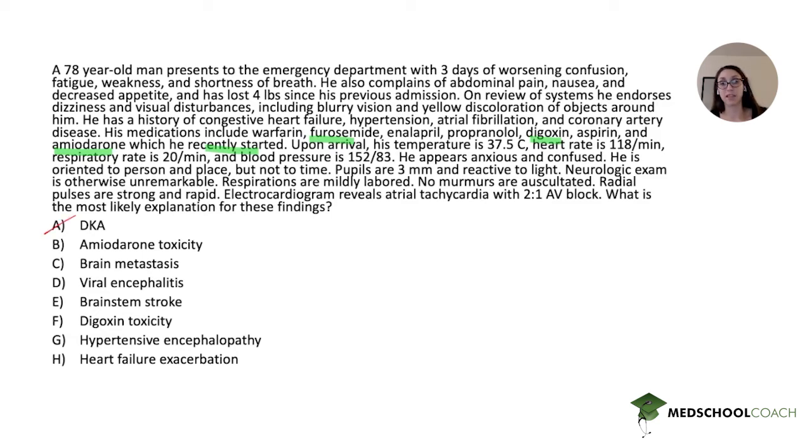Amiodarone toxicity. Now, this is tricky because we know that amiodarone itself has a pretty comprehensive and complex toxidrome, with some neurologic findings, some endocrine findings, GI findings, also some eye findings. So that was there as a distractor, because if you didn't remember the specifics about amiodarone and digoxin toxicity, you might not have been able to tease these two apart because the patient was on both of them, and both of them have a very complex constellation of findings for their toxidrome. So this one really relied on your specific knowledge of the amiodarone toxicity and digoxin toxicity.